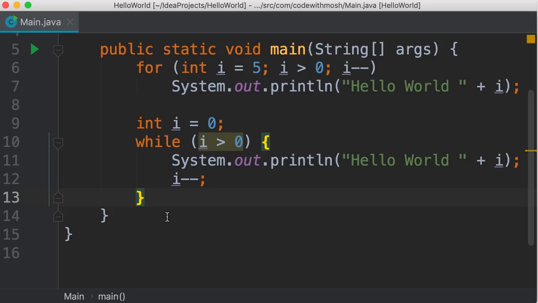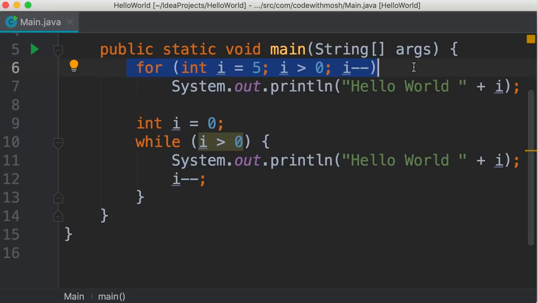So as you can see, we can achieve the same thing using a for loop or a while loop. However, the implementation using the for loop is a little bit lighter and cleaner. So in situations where you know ahead of time how many times you want to execute one or more statements, it's better to use a for loop. While loops are better in situations where we don't know exactly how many times we want to repeat something.